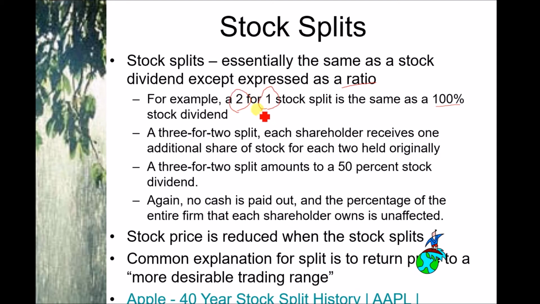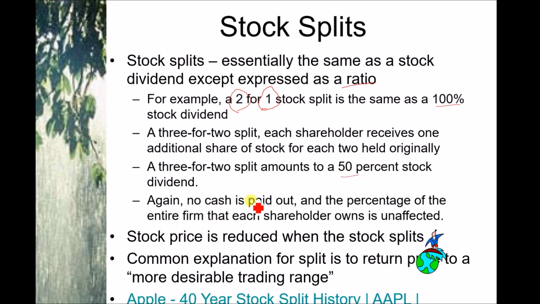So you get a 100% stock dividend. A 3-for-2 split is like each shareholder receives one additional share of stock for each 2 held originally. So basically it's a 50% stock dividend.